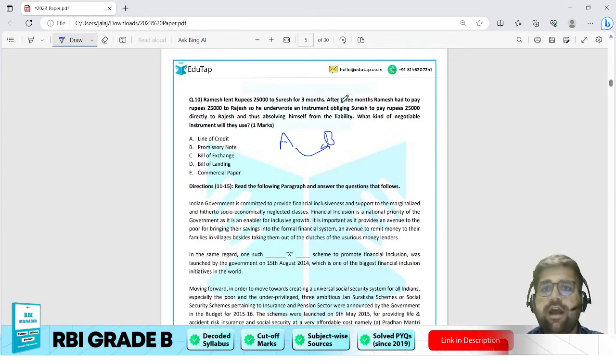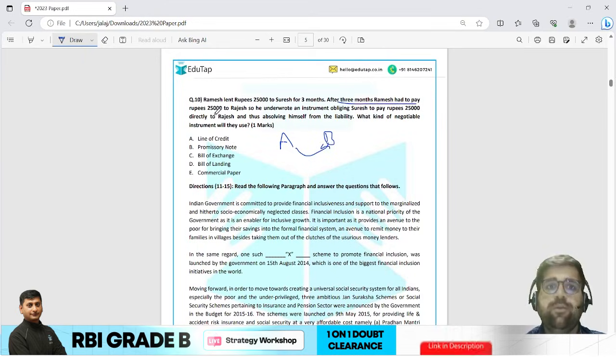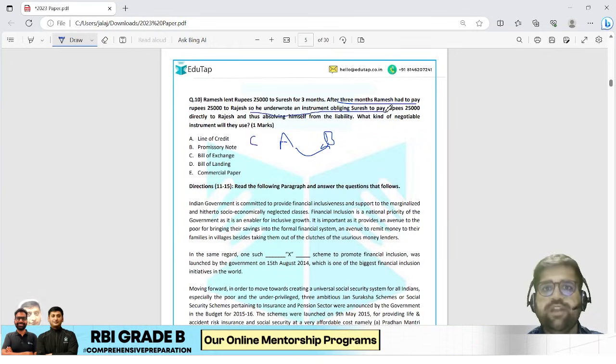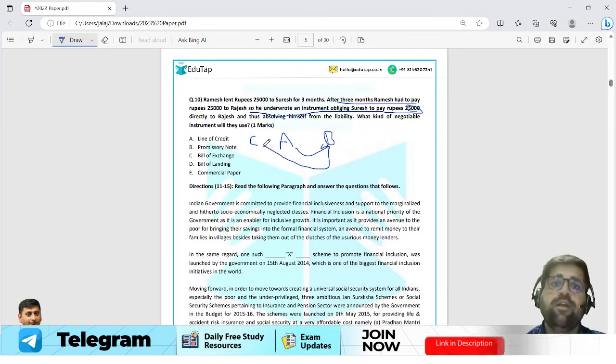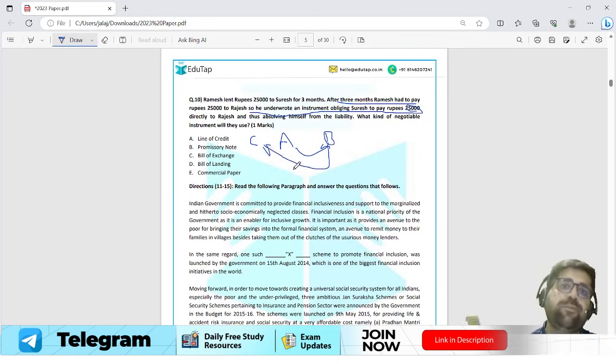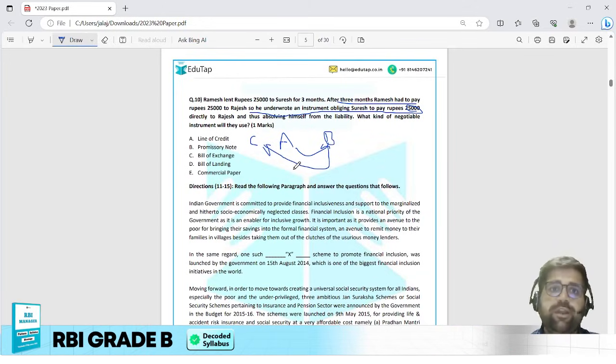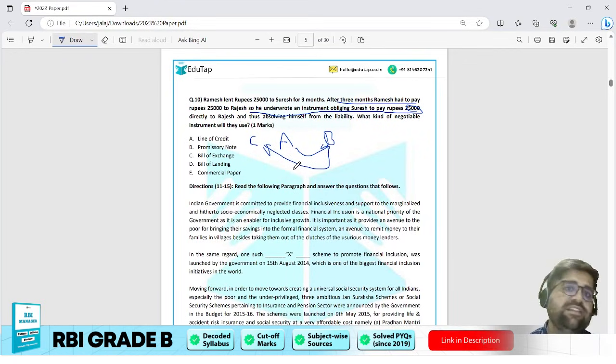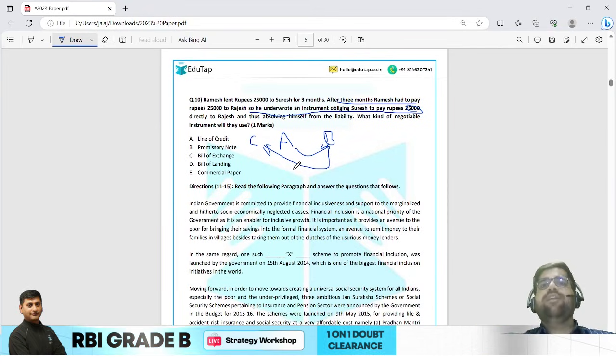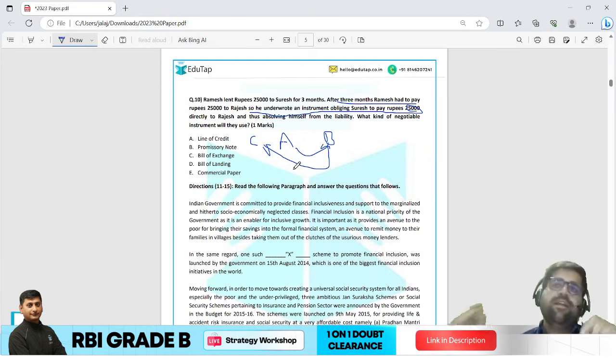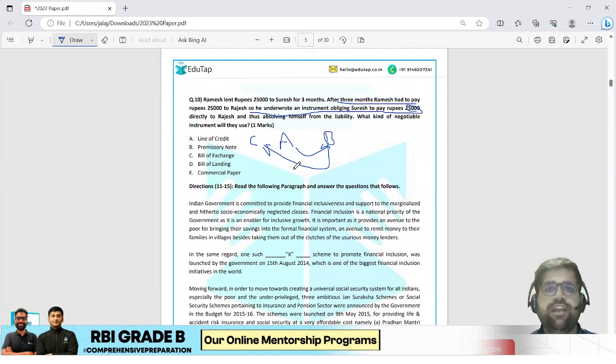After 3 months, Ramesh had to pay rupees 25,000 to Rajesh. So there is an entry of a third party, which is C, Rajesh. So he underwrote an instrument obligating Suresh to pay rupees 25,000 directly to Rajesh. Party B over here is Suresh. Party C is Rajesh, so do not get confused. Basically, party A is giving an order to party B that you have to pay rupees 25,000 directly to party C. This is the overall case.